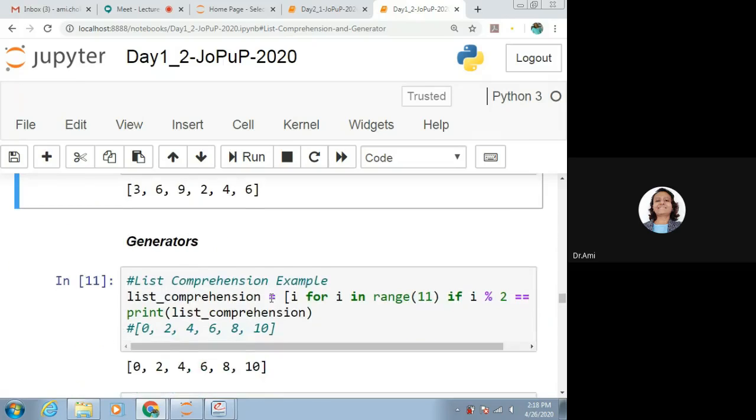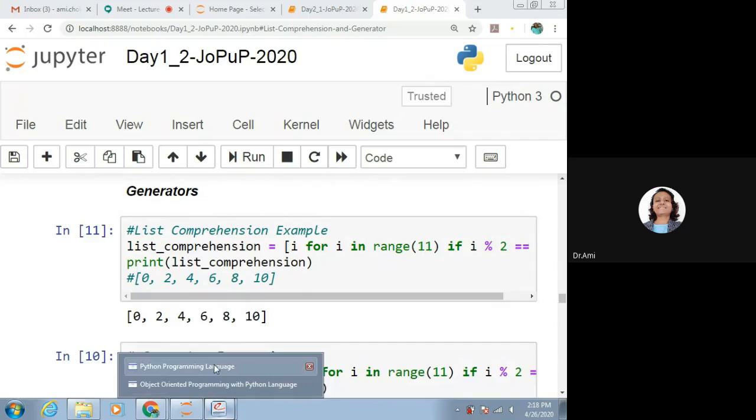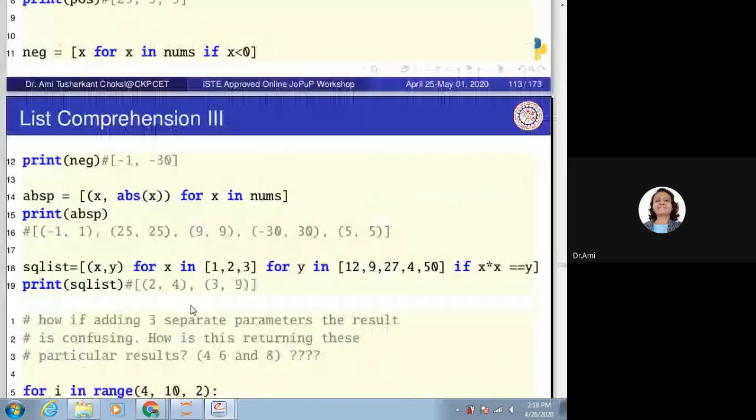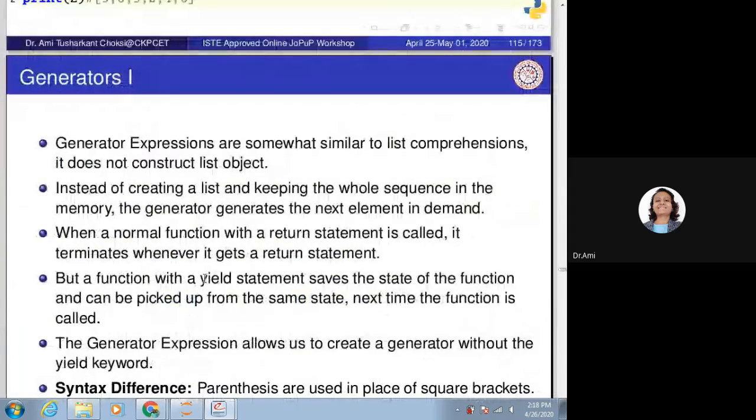You can try it. Now, generators. What is that? These examples we have seen in Jupyter Notebook. Generator expressions are somewhat similar to list comprehensions, but they do not construct a list object. List comprehension always creates a list object, whereas a generator does not.